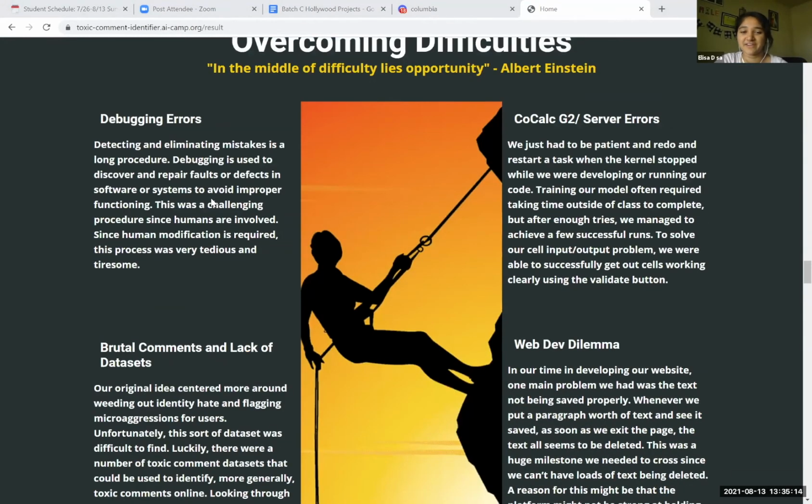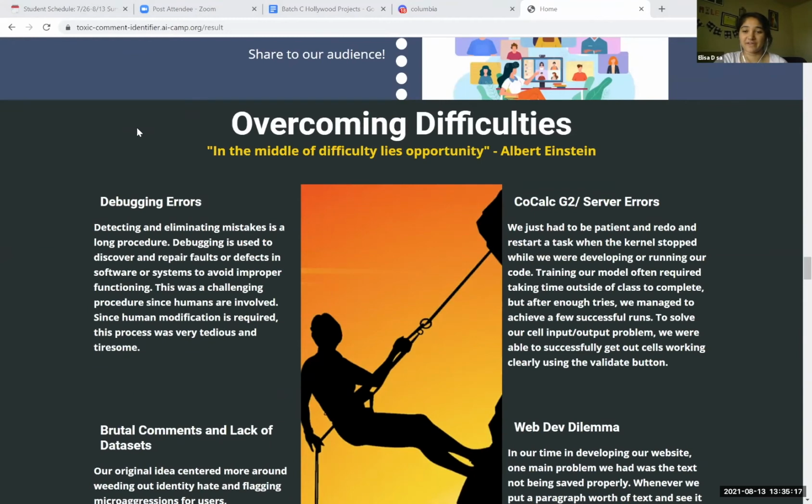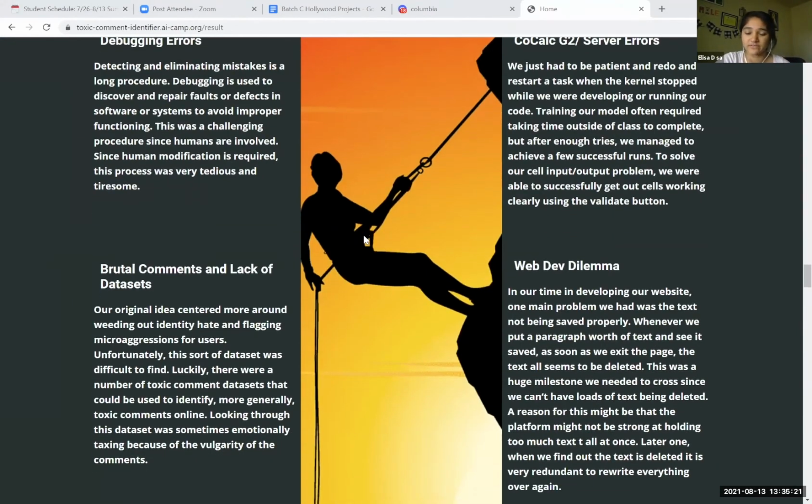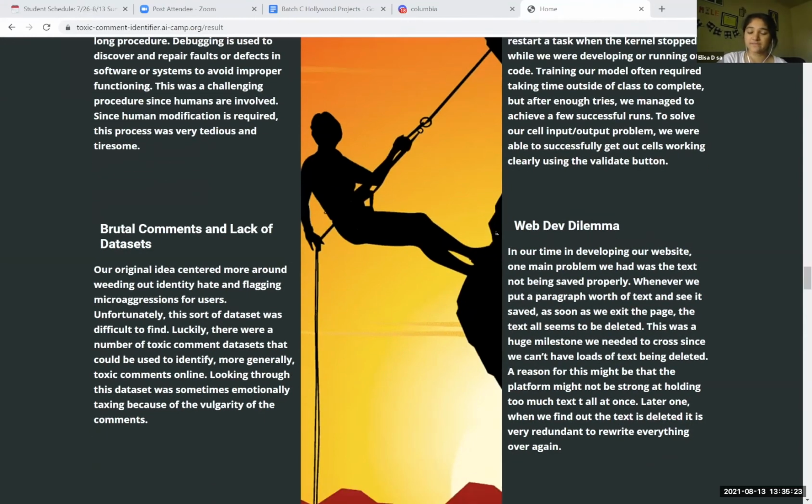In any product, it's not a product without any difficulties. So we had 4 main difficulties. I'm going to go ahead and present one of them. During our web development, we encountered a difficulty in which whenever we wrote any piece of text on our website, that piece of text wouldn't properly save. So the next moment we entered our website again, the whole text would basically be gone. So what we did is that we experimented on a Google Doc and then transferred that piece of text to the website, and we saw that it was successful.